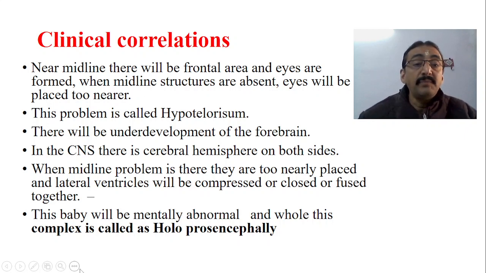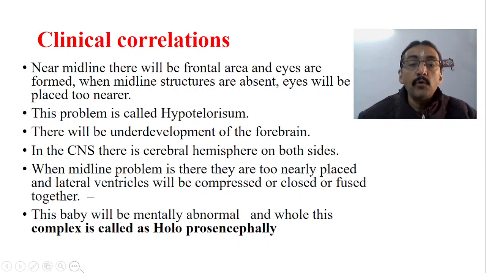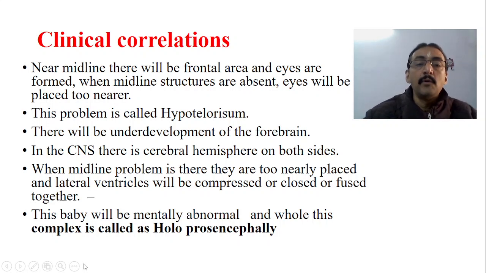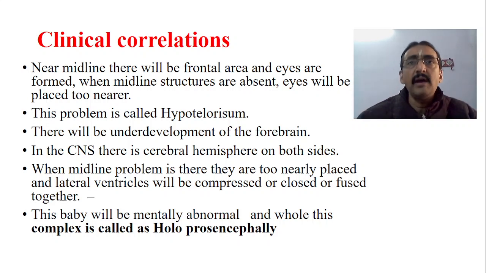So this baby is having so many problems. This baby has mental problems; mental retardation will definitely be there, because the alignment of the cerebral structures will not be proper, and the structures are placed very closely to the midline. Distance is not maintained. This whole complex is called holoprosencephaly. So one of the major complications of early intake of alcohol during this particular period of embryogenesis is holoprosencephaly, which involves so many structures of the CNS, so many structures of the face, and also other parts of the body.